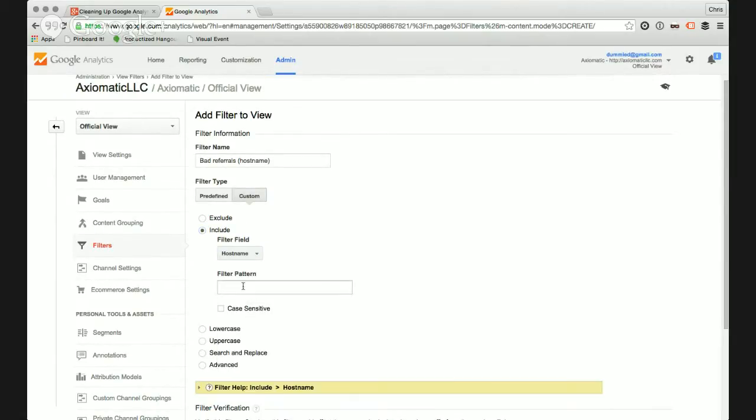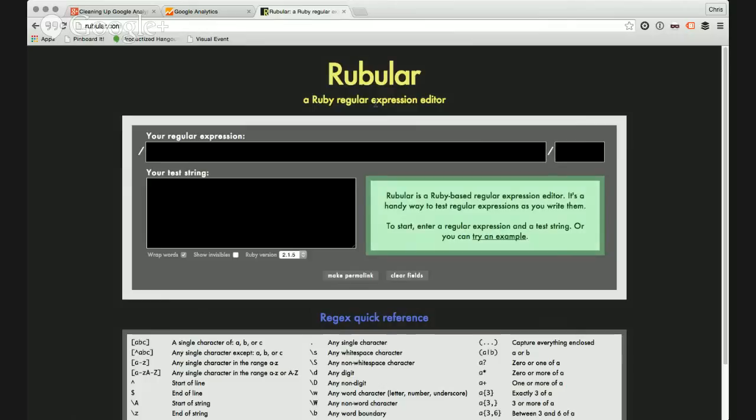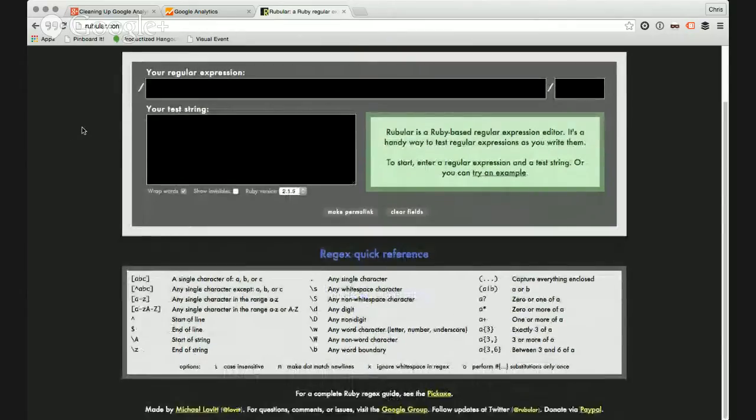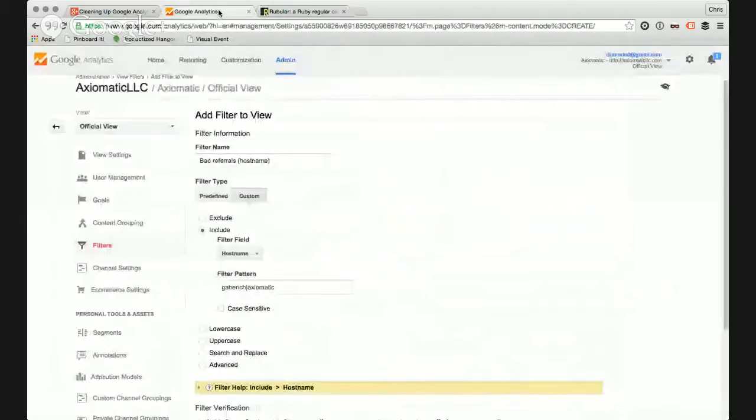Include host name. And then you get a filter pattern, which in this case means a regular expression. So in my case, it needs to either have GA bench in it or axiomatic in it. I'm keeping this one simple. You can get as wild and crazy as you'd like with this. If you're not familiar with regular expressions, I highly recommend rubular.com. This one's Ruby, but the syntax for regular expressions in Ruby is fairly similar to everywhere else. I'll leave that for another day where we'll get more into regular expressions in Google Analytics. But if you want to play around with it, I recommend Rubular.